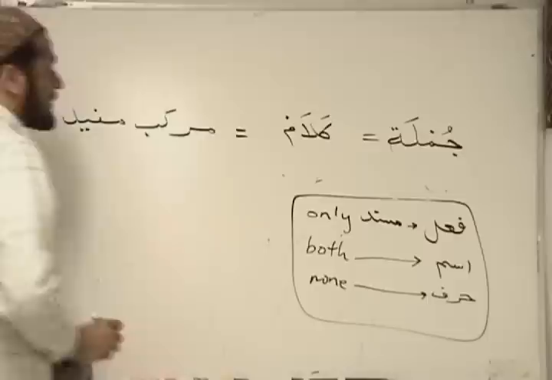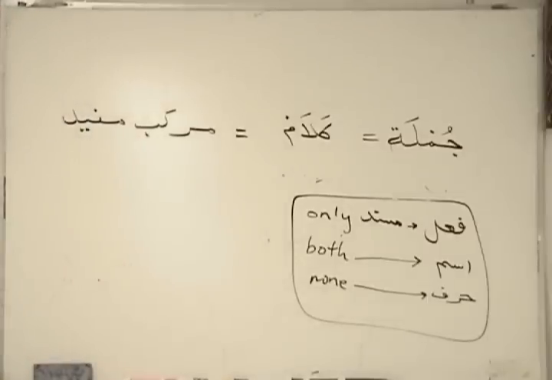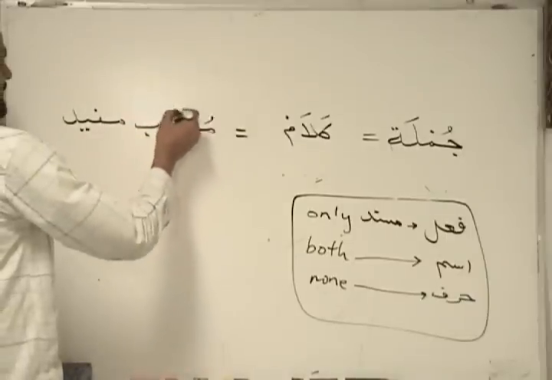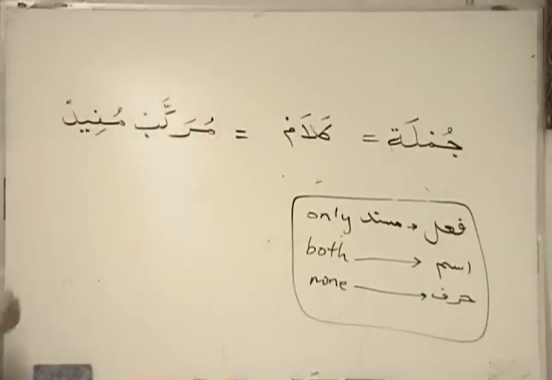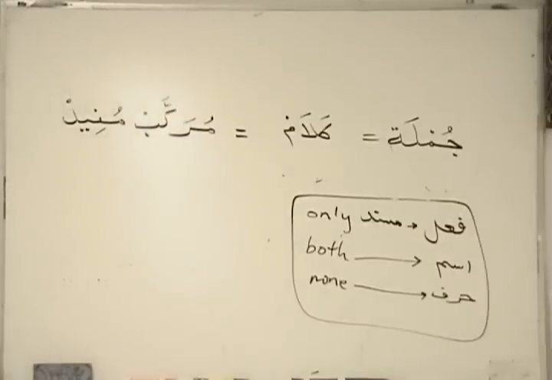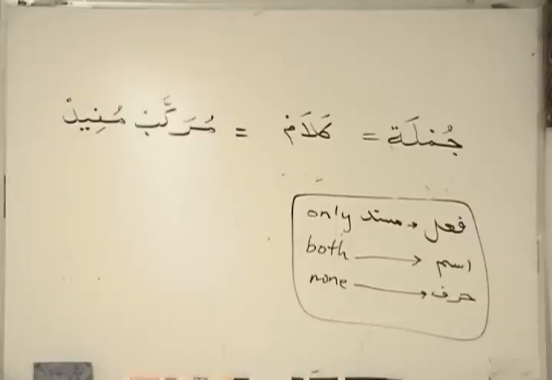So you have kalam, jumla, and murakkab mufid. All of them have the same meaning, a sentence. So when a compound conveys a complete meaning, it's kalam, or it's jumla, or it's murakkab mufid. Okay?